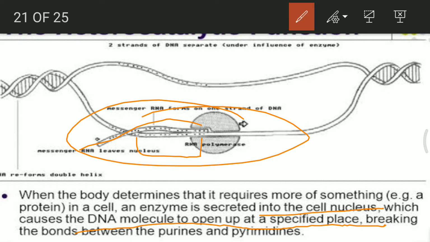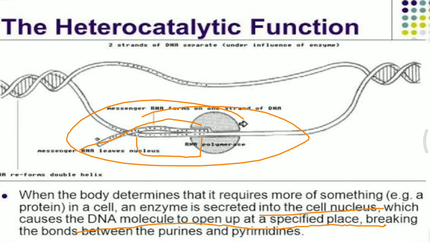From the nucleus, the information will go on to the cytoplasm. In the cytoplasm, proteins will be formed, and that protein, through the Golgi bodies, will go out of the cell, carrying the enzyme which is formed, and trigger the organ where the requirement is. And this is how heterocatalysis is helping us in getting the required enzyme or protein.